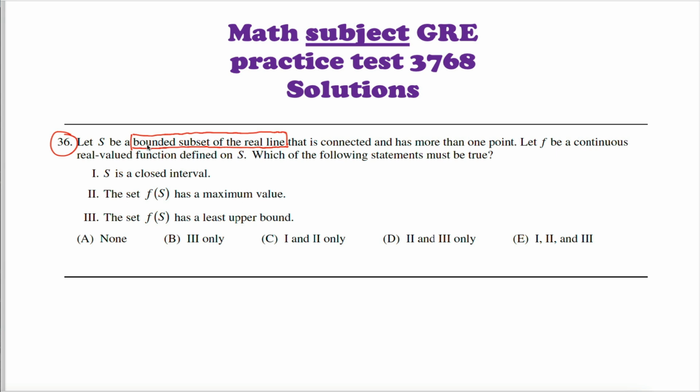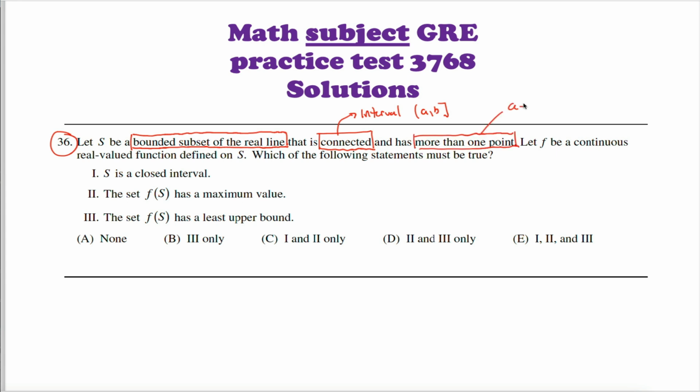Right, there exists some number that every number in this subset is less than or equal to, and there exists some other number so that every number in this subset is greater than or equal to. It's connected, and it has more than one point. So now we're thinking that it's an interval. So like, I don't know, A to B, maybe it includes the endpoints, maybe it doesn't, and it has more than one point. Okay, cool, so A doesn't equal B.